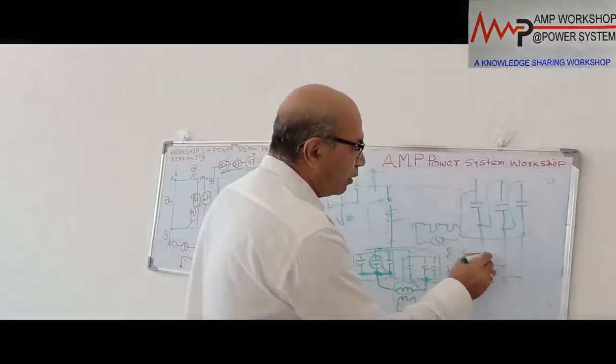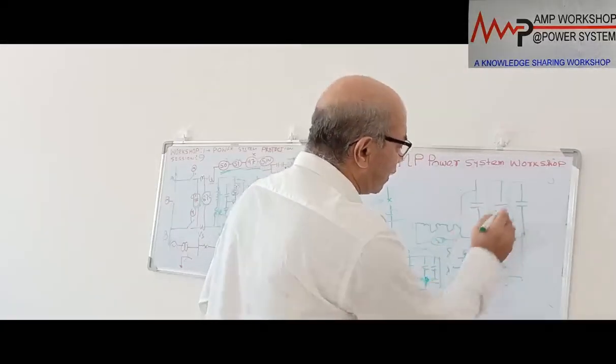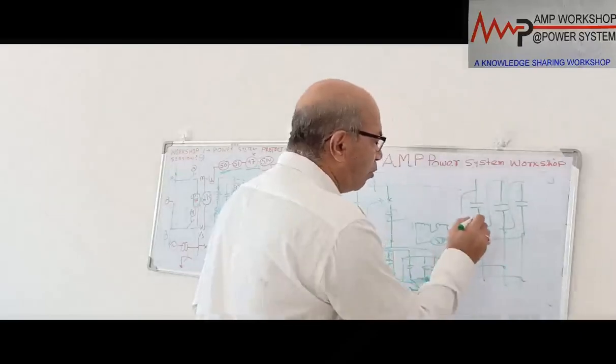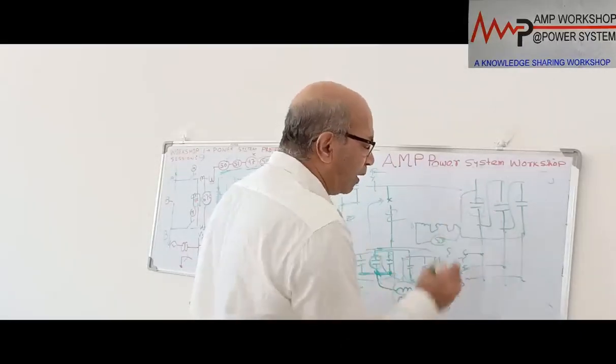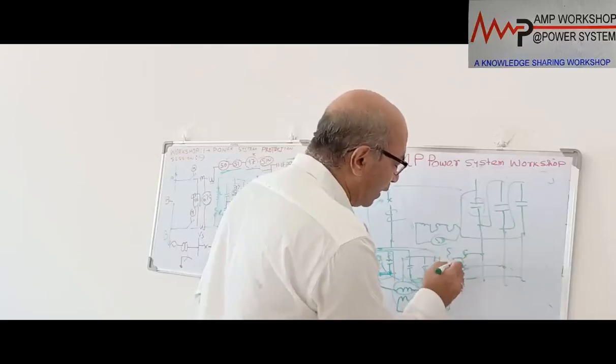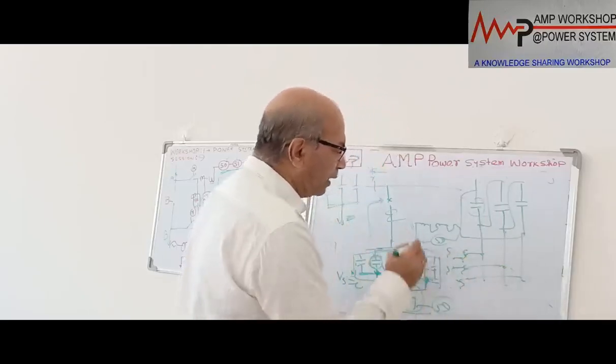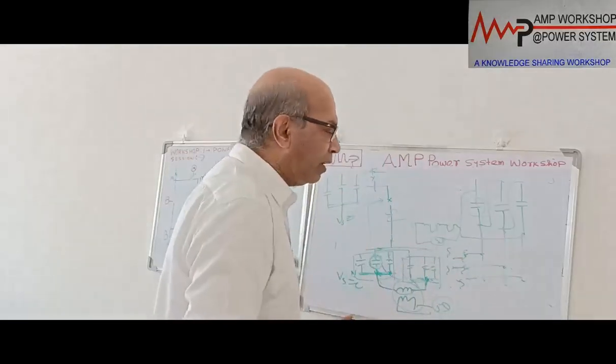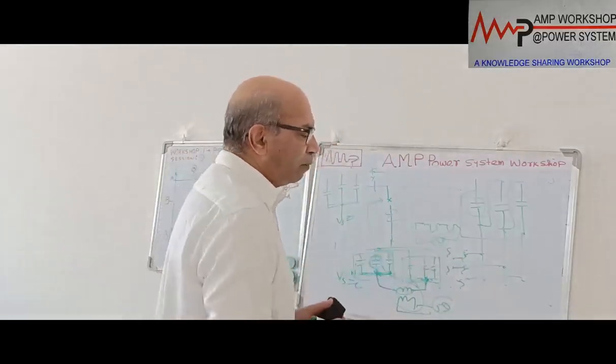In normal condition, when all the capacitors are balanced, this voltage will be balanced. The moment any of the units fails, immediately there will be an imbalance. In that case, this PT secondary voltage will not be in balance. Then this open delta voltage will detect this. This way we can protect this transformer.